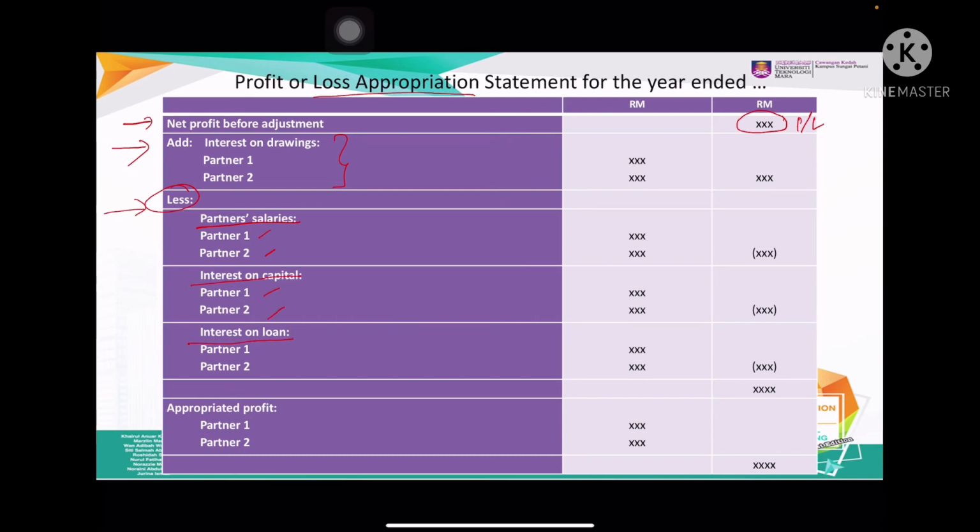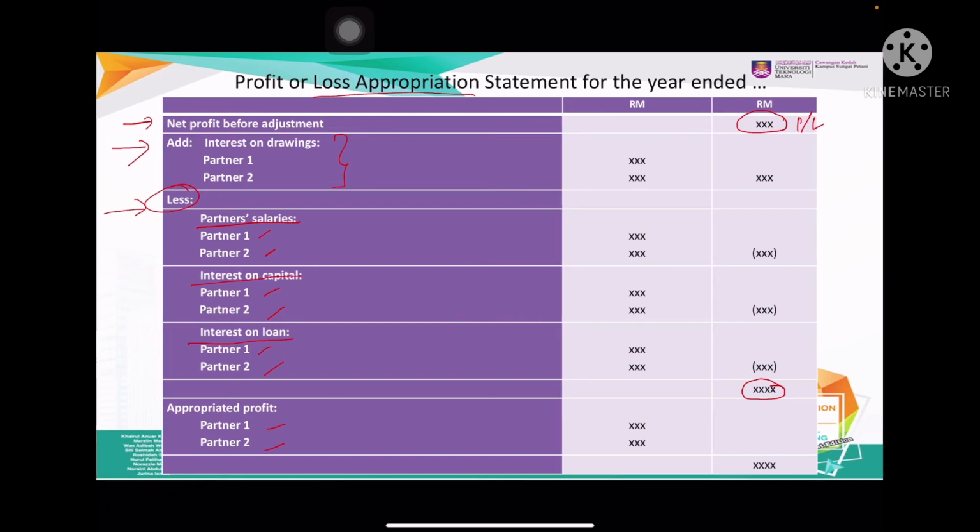And then interest on loan. They borrow more, they have to pay more. And then what we're going to have here is the profit, but the profit should be appropriated to partner 1 and partner 2.